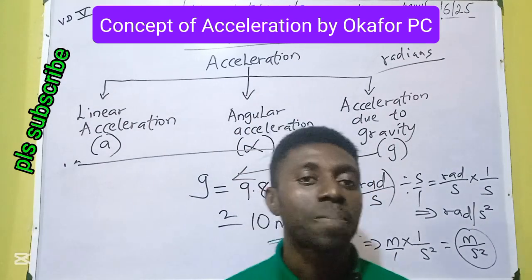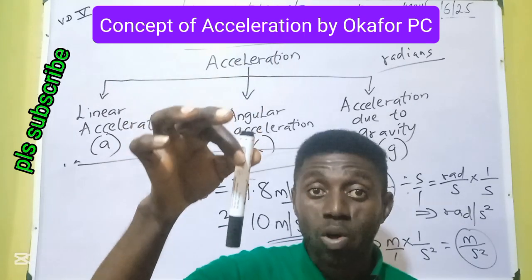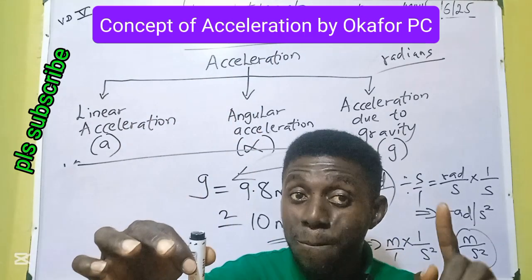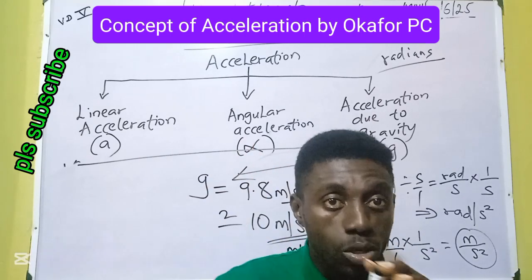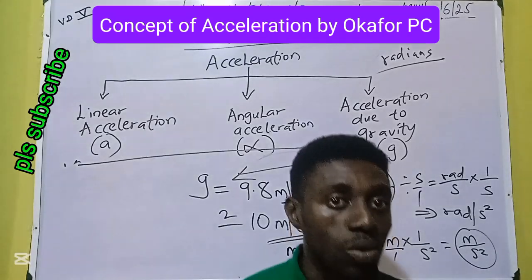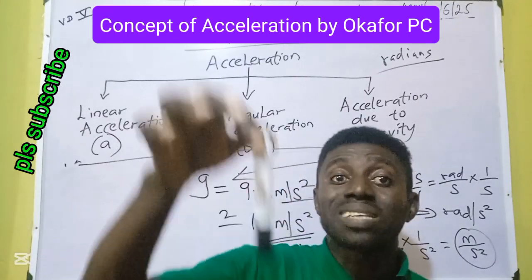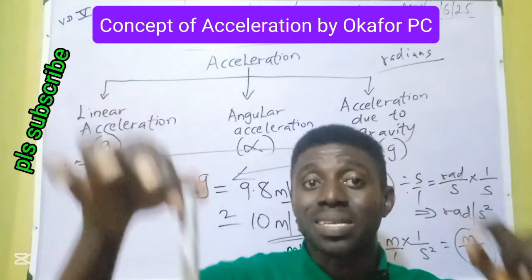Did you get the idea? Anything falling inside the Earth, in every 1 second, covers a speed of 10 meters per second. 1 second, 10 meters per second. 2 seconds, 20 meters per second. 3 seconds, 30 meters per second. Did you get the logic? In every 1 second of a falling body inside the Earth, that thing attains a speed of 10 meters per second.